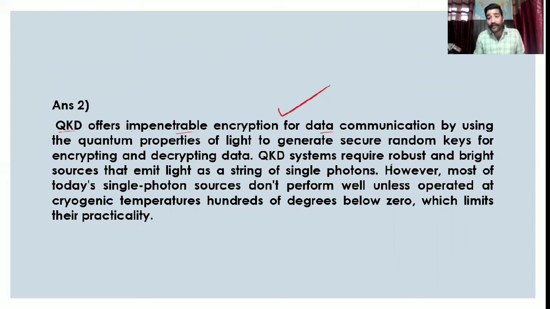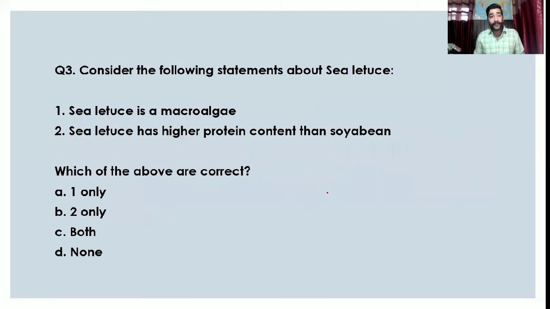But QKD systems require robust and bright sources that emit light as a string of single photons. We need light in strings of single photons, but most of today's single photon sources don't perform well unless operated at cryogenic temperatures. That is hundreds of degrees below zero. Right? So practical use is still a bit difficult. We are trying to get substances which emit single photons at room temperature. Right? This is the latest news.